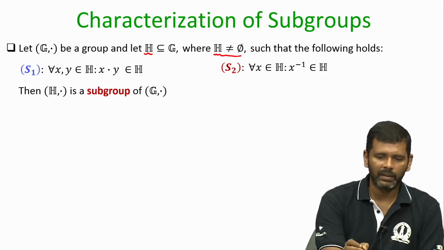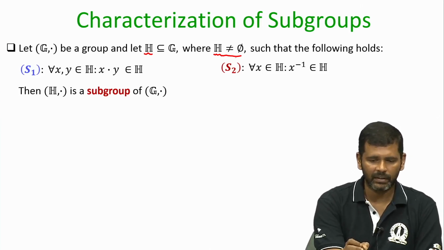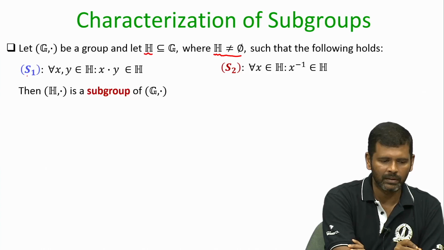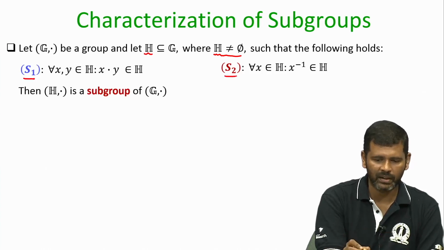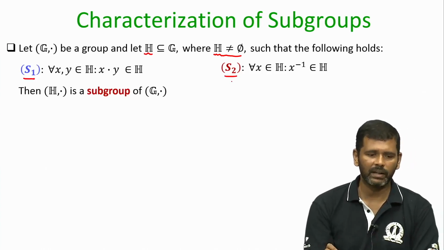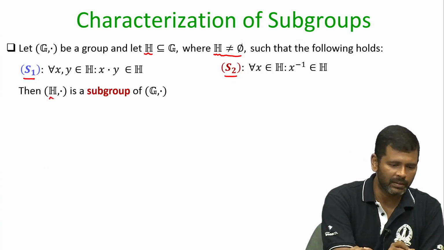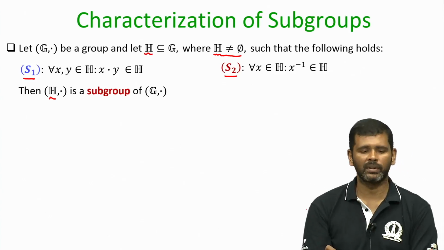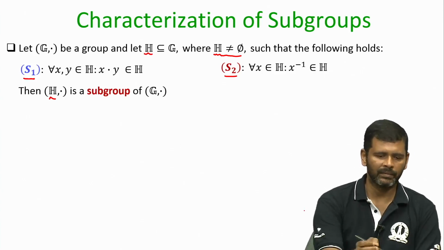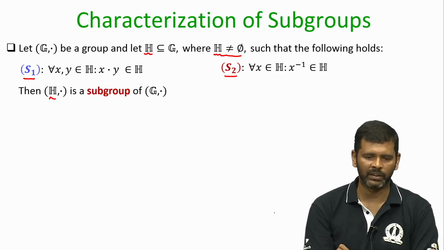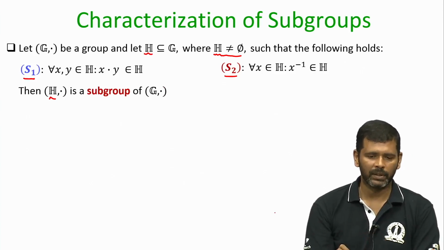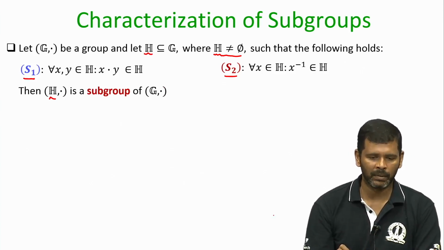So, imagine you are given a non-empty subset, the characterization is the following. You just verify whether the two properties S1 and S2 are satisfied, and if they are satisfied, then you can declare that the subset H indeed constitutes a subgroup of the original group. By the way, I am sticking to the multiplicative notation here and I am removing the abstract operation O, treating it in the multiplicative sense.